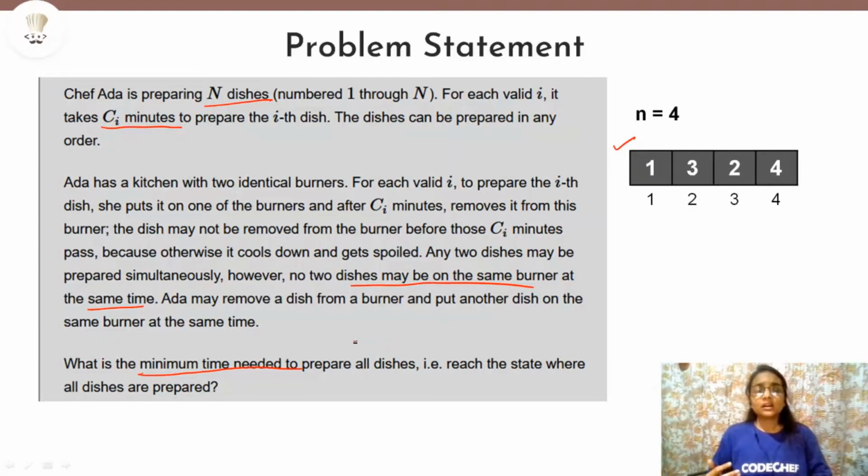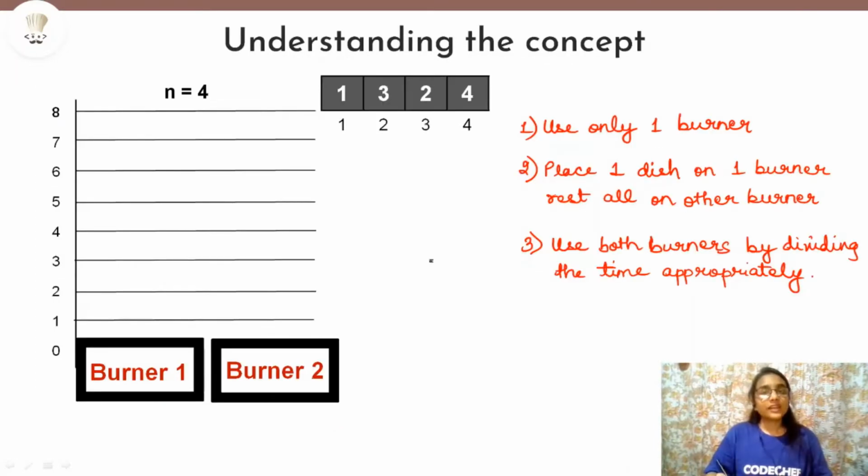Now, we have to find the minimum time needed to prepare the dishes. So how can we do that? Think of a way such that we can minimize the time that all the dishes will take to prepare. And remember that we have two identical burners which we can use. So we are given these two burners in which we have to place the dishes and cook them.